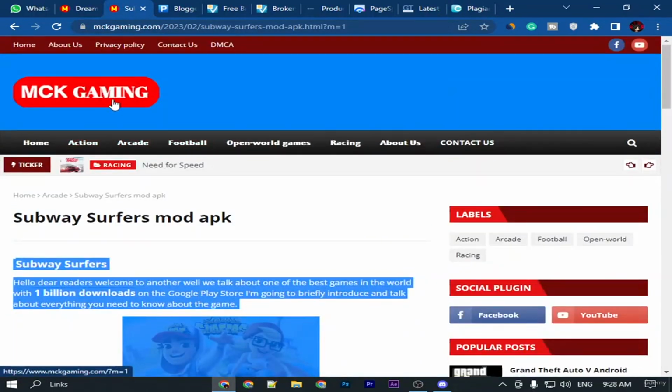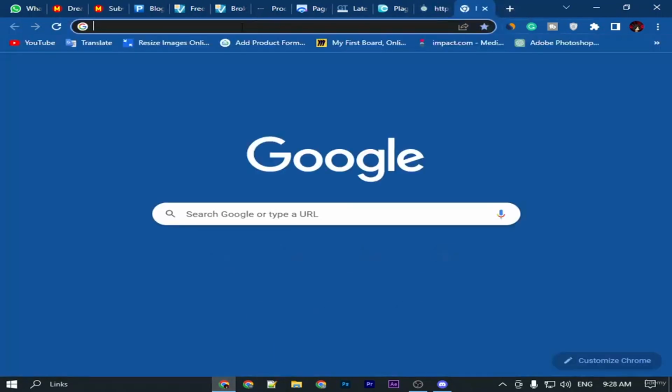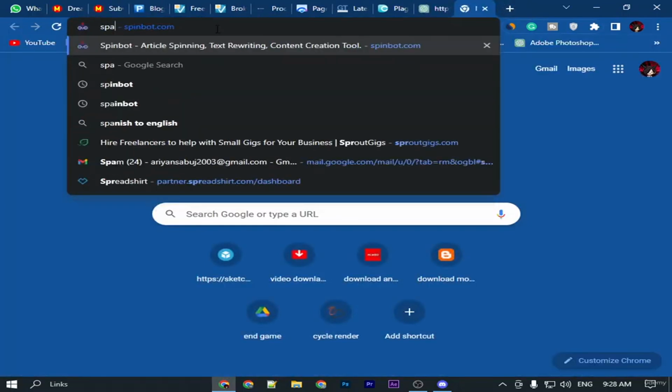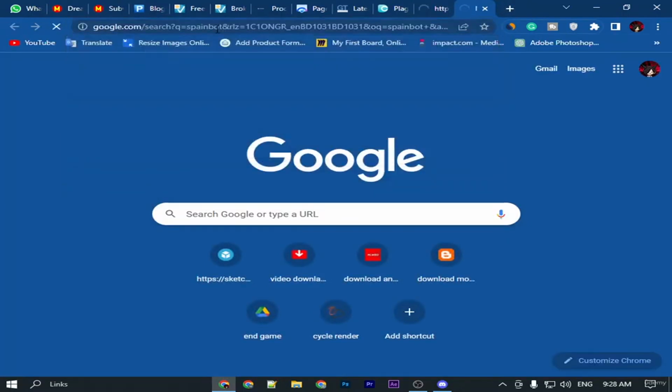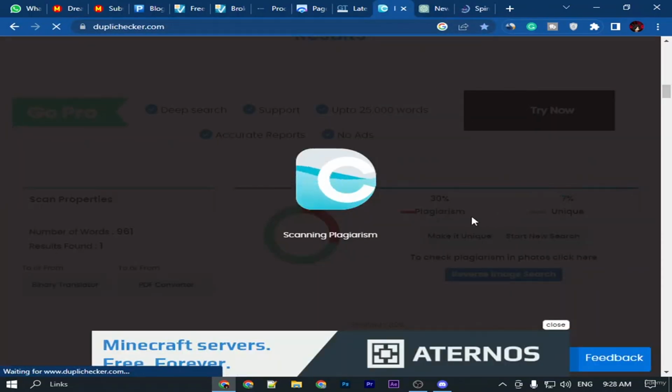If you copy any article, you have to spin that and rewrite it. You can use ChatGPT or Spinbot to make it 100% unique. You can see that in your plagiarism checking, the plagiarism is 35% and unique is 7%. That means 35% is already matched with other content.